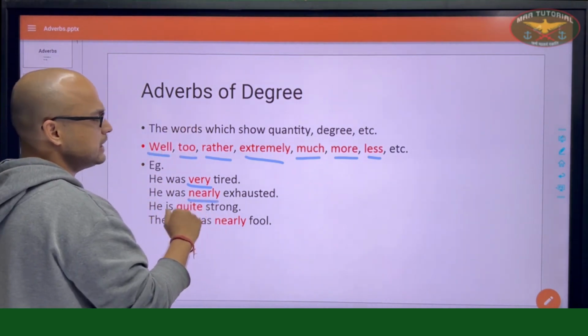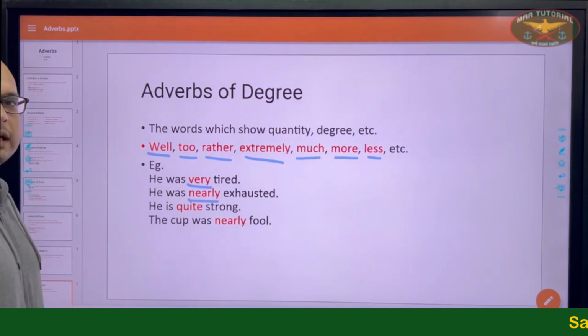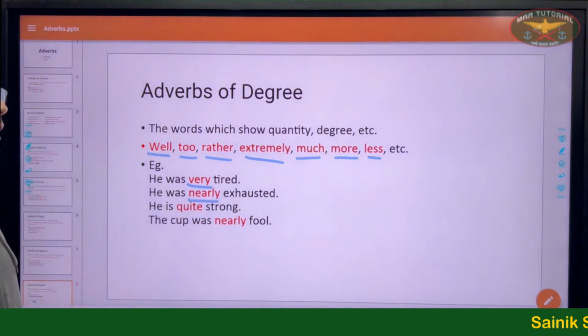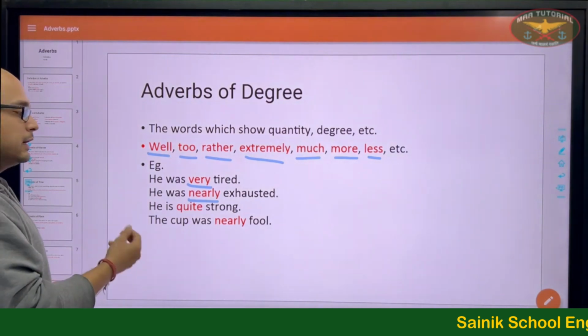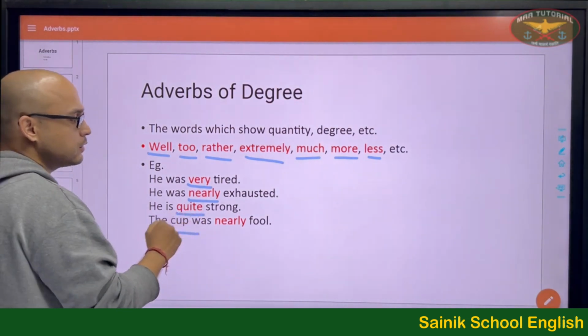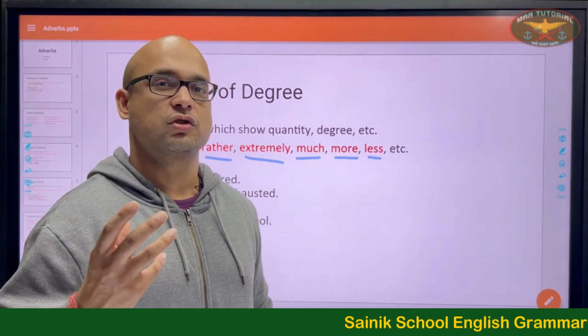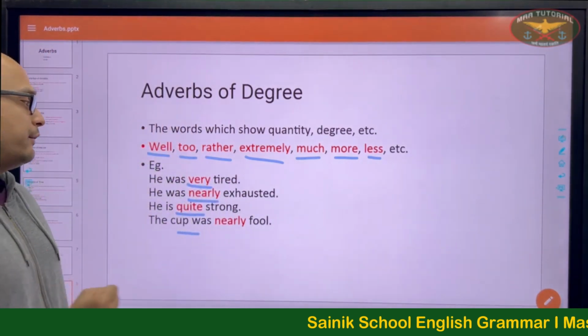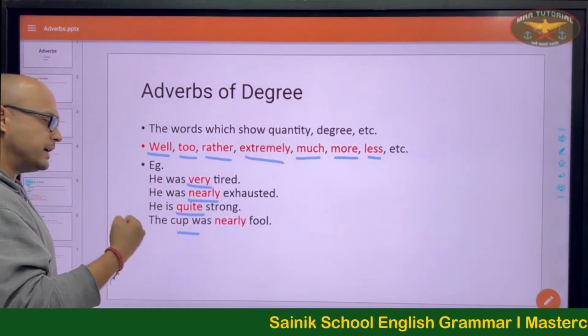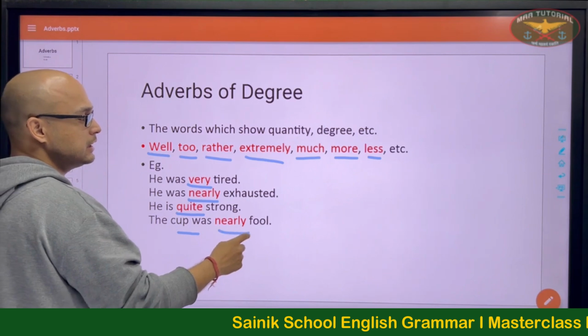He was nearly exhausted. Nearly means almost. He was almost exhausted. So how exhausted was he? He was nearly exhausted. He is quite strong. So the how here being answered is how much. How much strength does he have? He is quite strong. How strong? Quite strong.